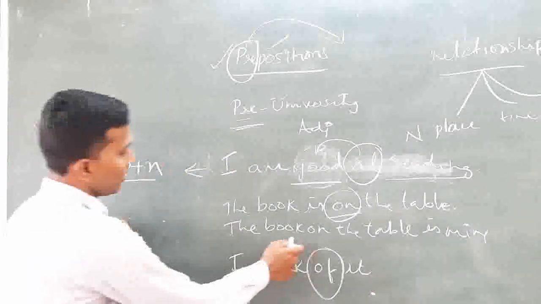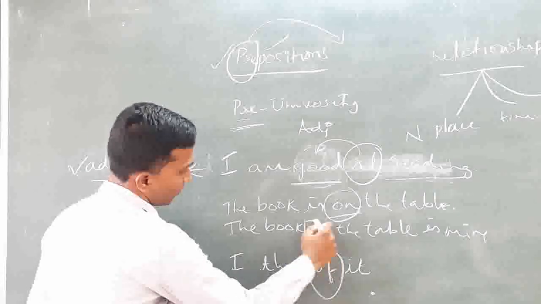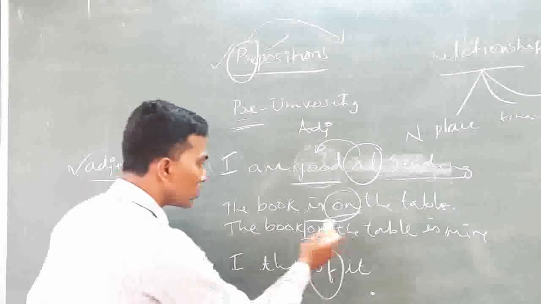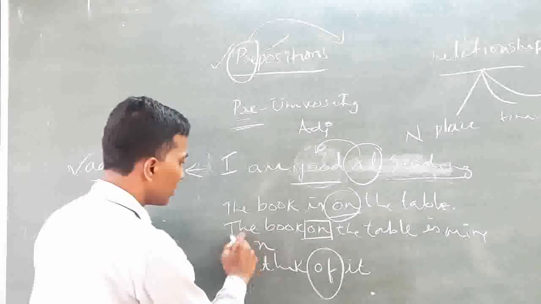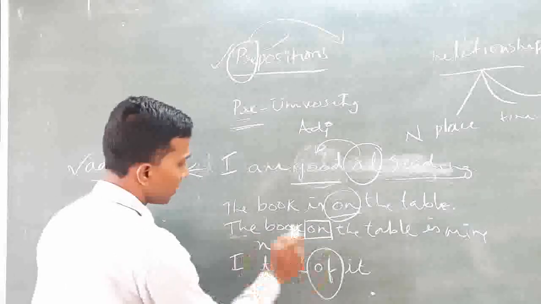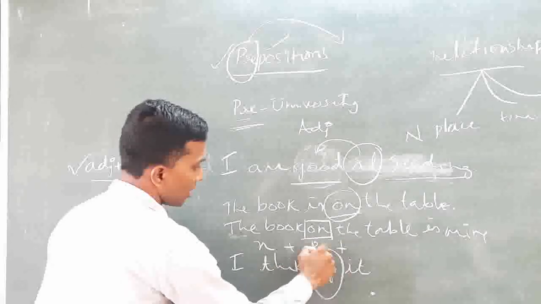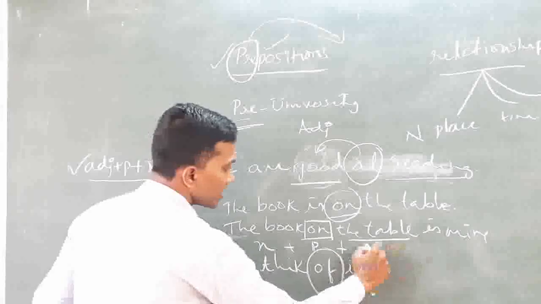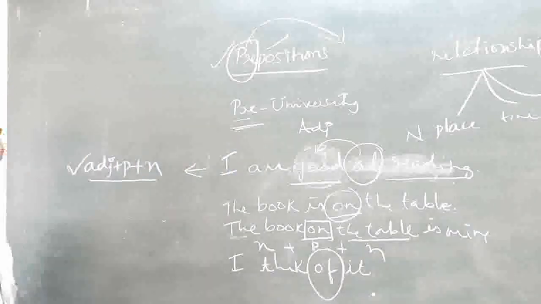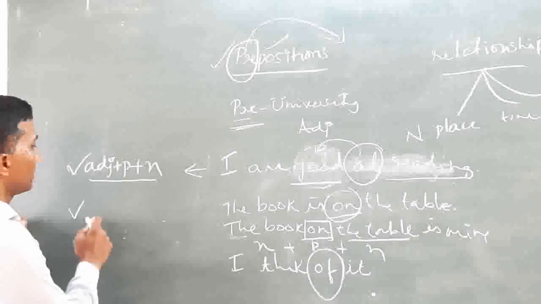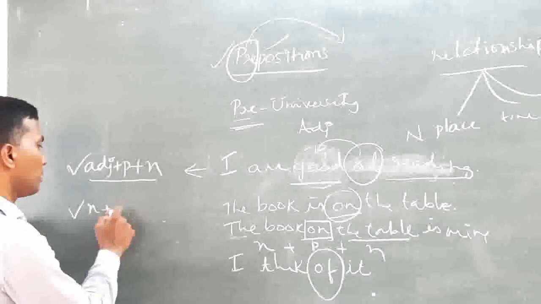Now, on has come. Where has it come? It has come between two nouns. Look at this: the book is a noun, n. And here it is p. On is a preposition. And again, there is a noun. Am I right? That's why the formula that can be deciphered here is n plus p plus n.